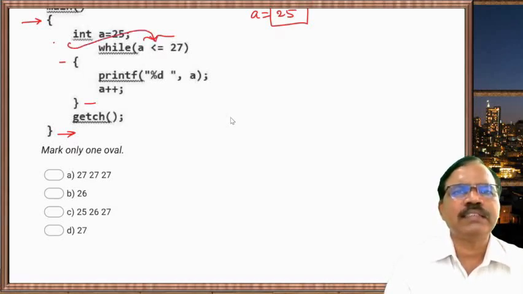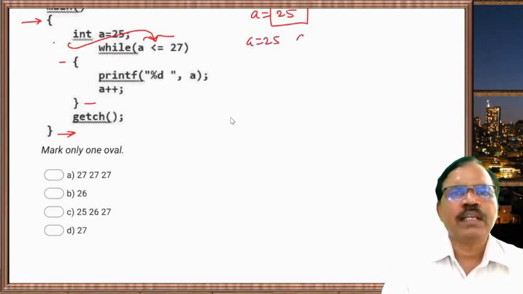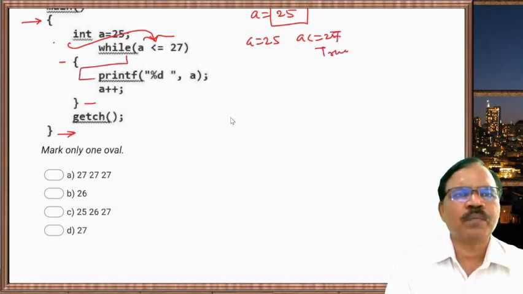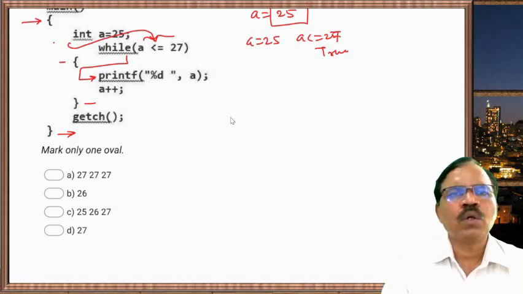First condition is checked. So a is equal to 25, a less than or equal to 27, it is true. So it enters in the loop. And printf %d in double quote comma a. So a equal to what? 25 is printed.